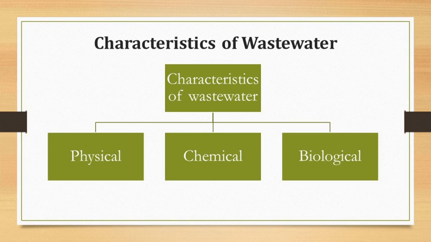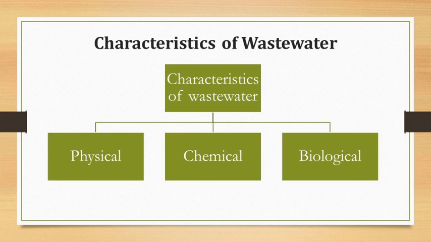In the previous lecture we discussed the systems of sanitation. Basically there are two types of system of sanitation used for the collection, conveyance and disposal of waste. One is the conservancy system, and the second is the water carriage system. The difference between the water carriage system and the conservancy system we will discuss in the next lecture.